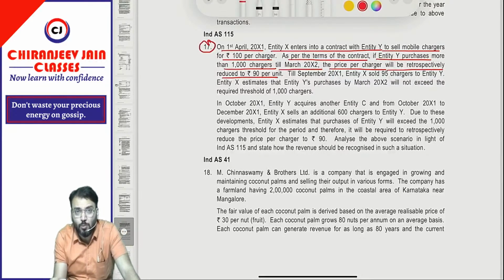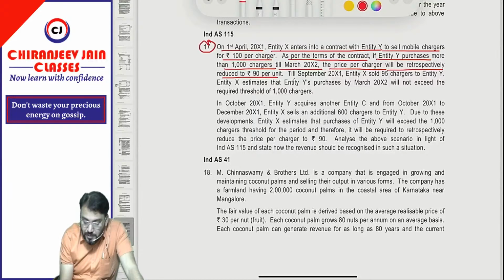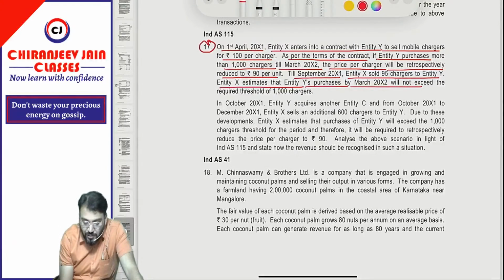So what they are saying, if the total purchase is more than 1000 chargers, the price will be 90 per charger. However, if it is less than 1000 chargers, then the price will be 100 per charger. Till September 2001, Entity X sold only 95 chargers to Entity Y. Entity X estimated Entity Y purchase by March 2002 will not exceed the required threshold of 1000 chargers.